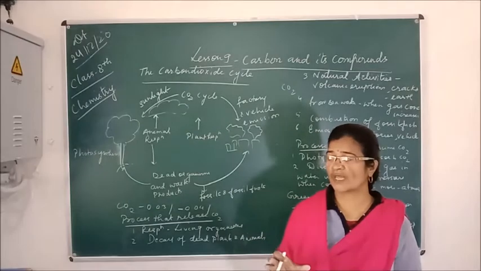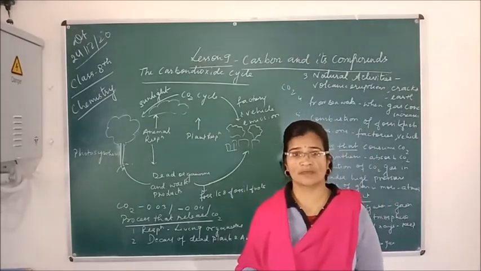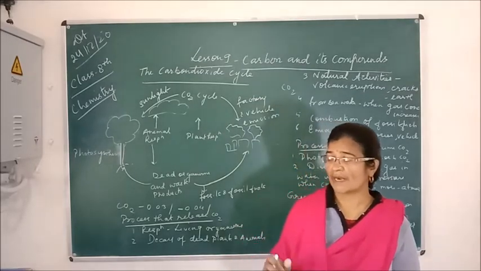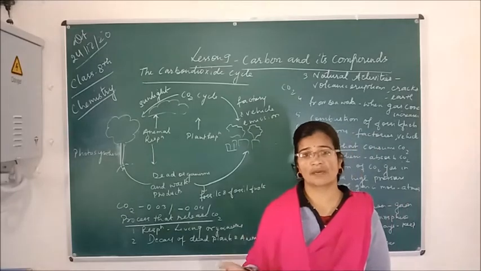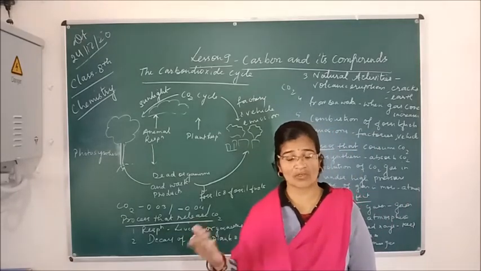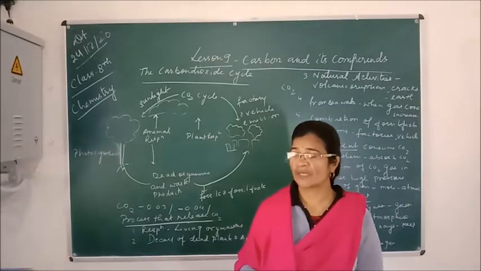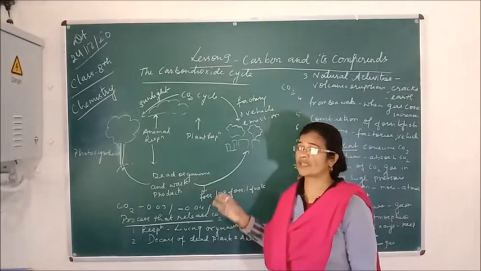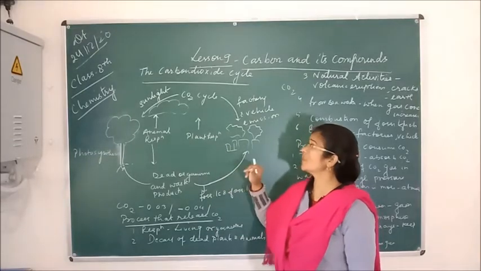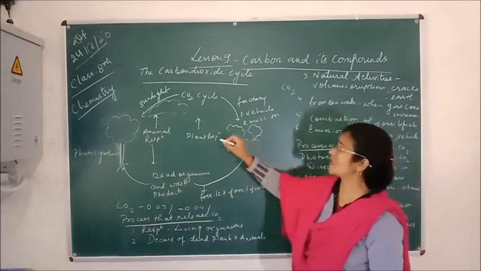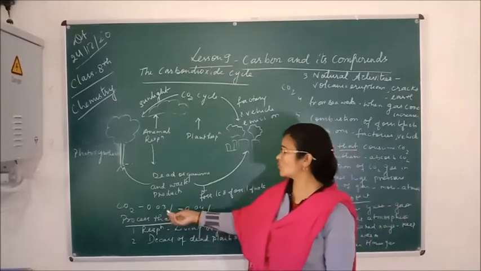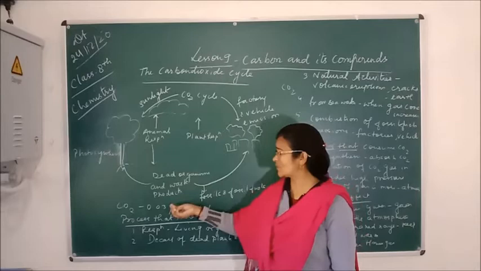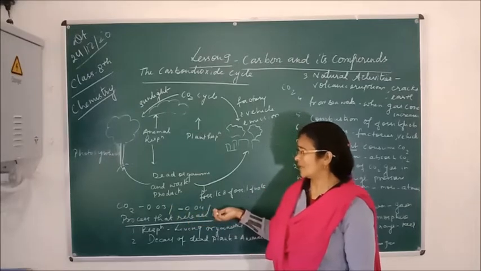So this CO2 gas is absorbed by the green plants during photosynthesis to prepare food in the form of glucose, and as a result of photosynthesis they release oxygen gas, and that oxygen is taken by human beings and all living organisms. That is what we will discuss today, how this carbon dioxide cycle goes on in the atmosphere. You all know that carbon dioxide is present in the atmosphere at about 0.03 to 0.04%. So this is the percentage of carbon dioxide in the atmosphere.